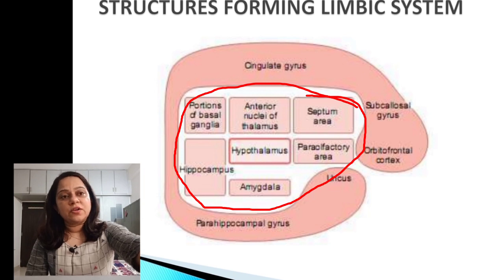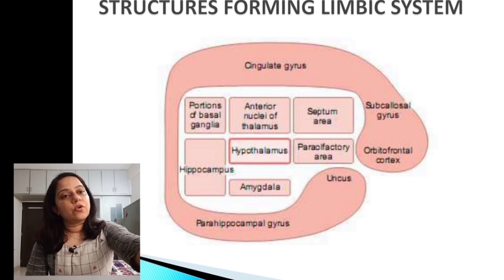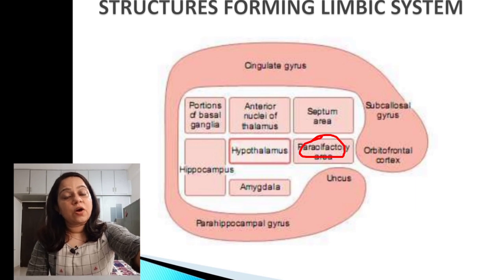Parts of the limbic lobe are the orbitofrontal cortex, then subcallosal gyrus, cingulate gyrus, parahippocampal gyrus, and uncus. And different subcortical structures are the para-olfactory area, septal area, anterior nuclei of thalamus, hypothalamus, amygdala, portion of basal ganglia, and hippocampus.